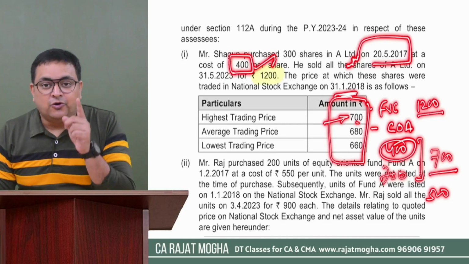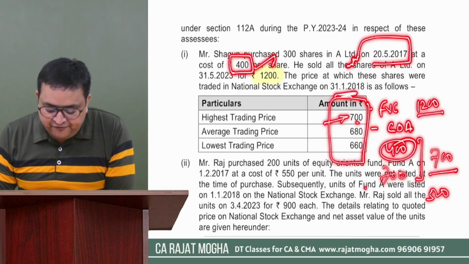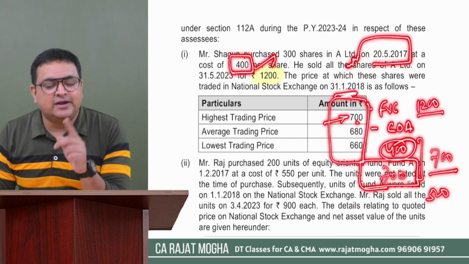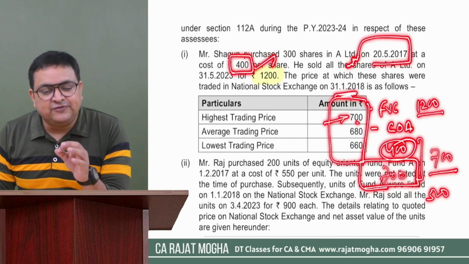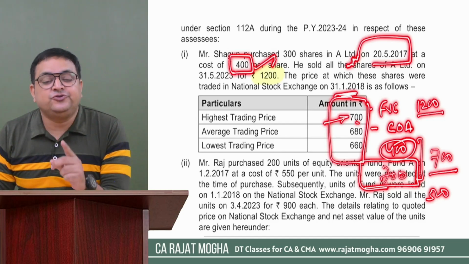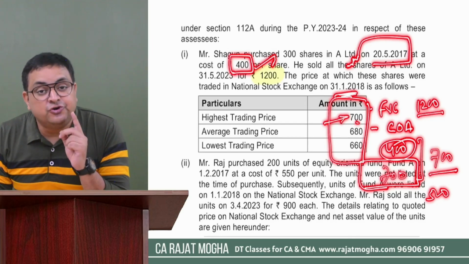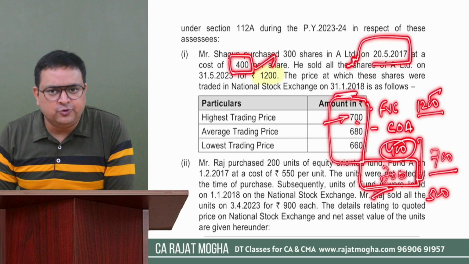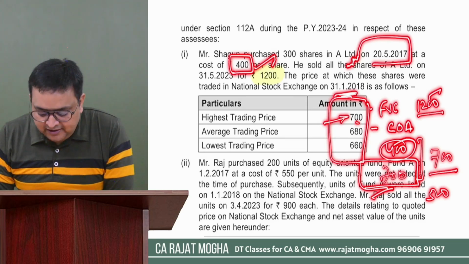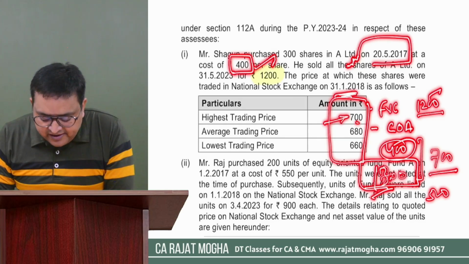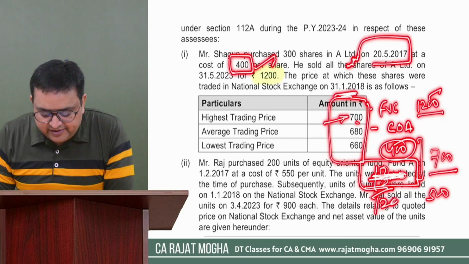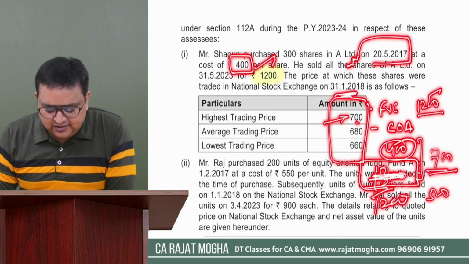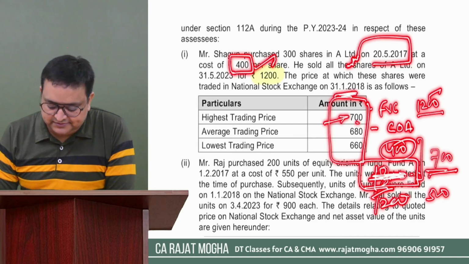Also, one more thing, please remember. Whenever you take this fair market value, this is also very important. Whenever you take the fair market value as on 31st January 2018, it should not be more than the selling price. So our selling price was 1200. So we are okay to take 700 over here, right? If this would have been, let's say, 1300, we cannot take more than 1200 in that case, right? So here there was no issue. We can take 700 as the cost of acquisition.